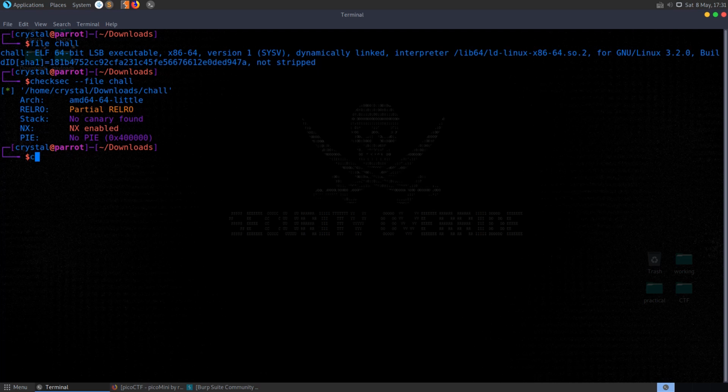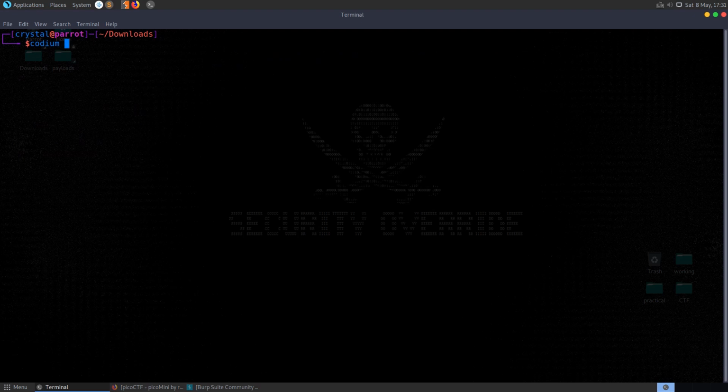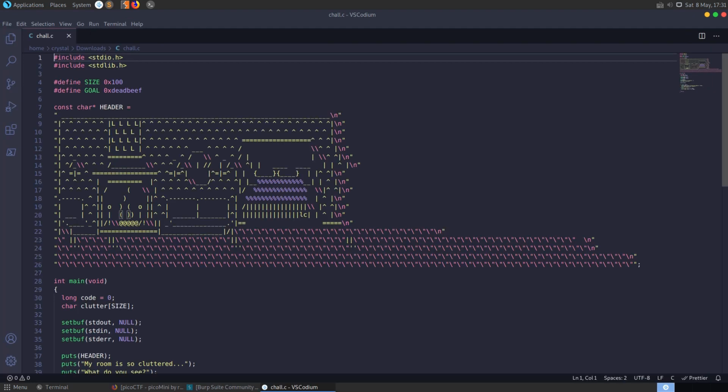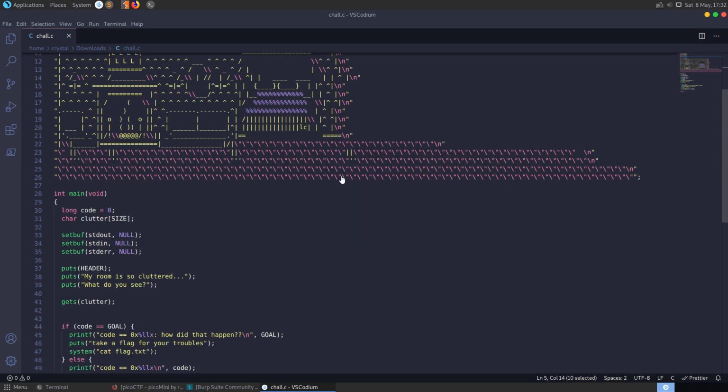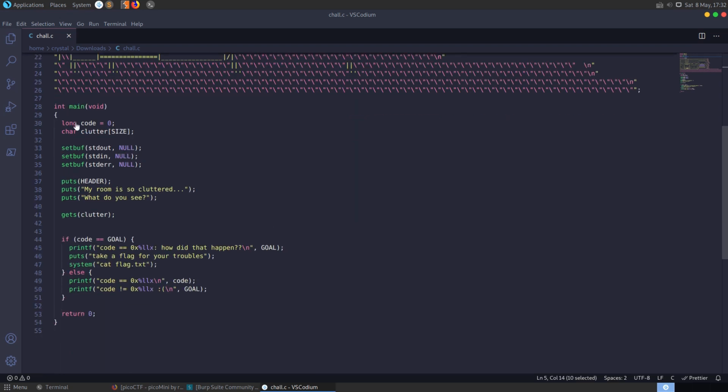So let's go and take a look at the source code, because in this case we've been given access to that. If we take a look at the code, we have some variables declared here at the beginning. We have our size set to 0x100, which will be 256 bytes, so that's in hex. And then we also have a goal, which is set to 0xdeadbeef in hex. And we have this header, which looks like some ASCII art, which is going to be printed out. And then our main function here.